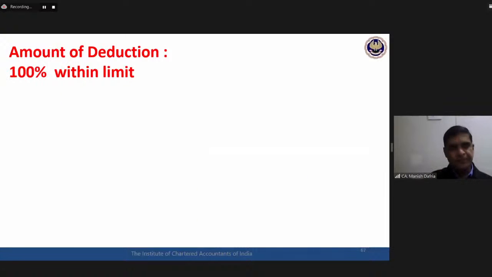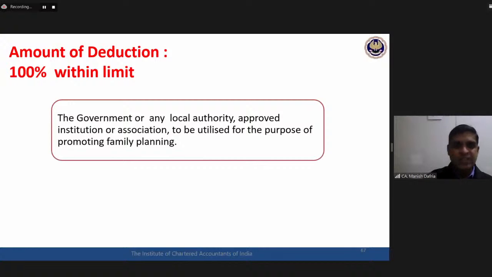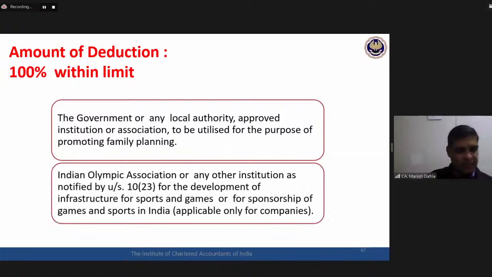Third category. Now, the third category is 100% within limit. To these organizations, I cannot donate more than a specified amount. There is a limit available. I cannot donate more than this. If I donate more than that limit, that will not be treated as a donation at all. That doesn't qualify for the deduction.